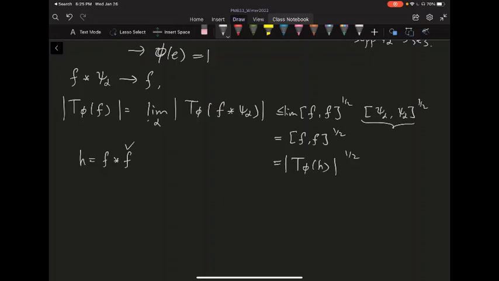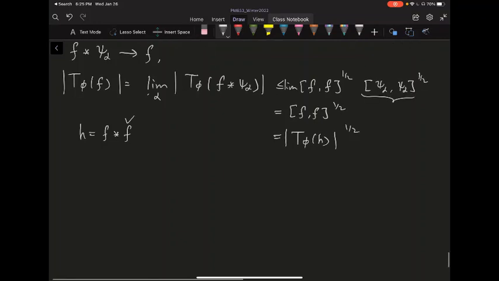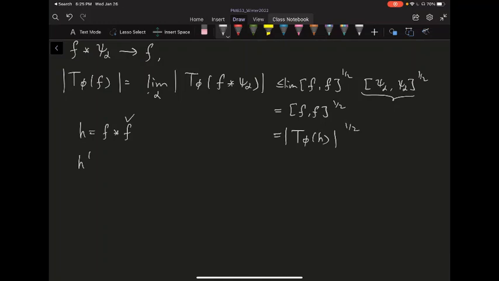All right, so now we can do a little bit more than that. If you basically repeat the same trick, let's say H_n is equal to H_{n-1} convolved with H_{n-1}, okay? And let's start with the first one being just h. So h_2 is two copies of h convolved together.